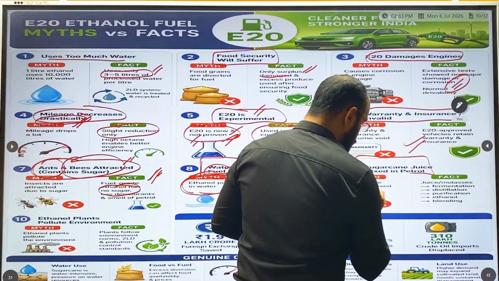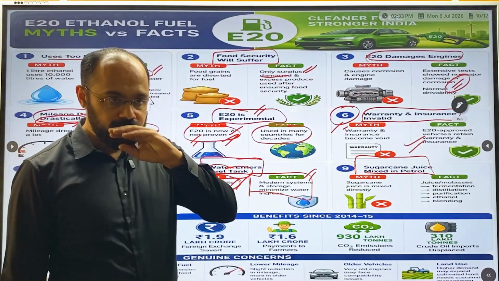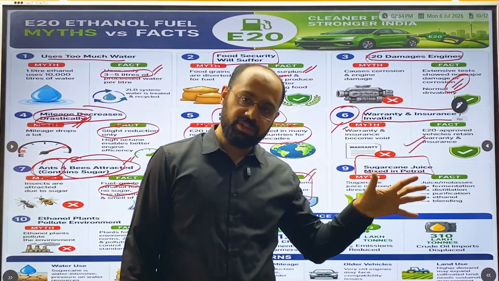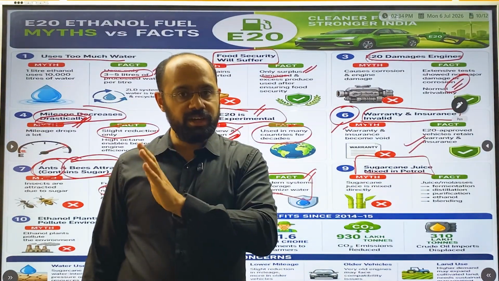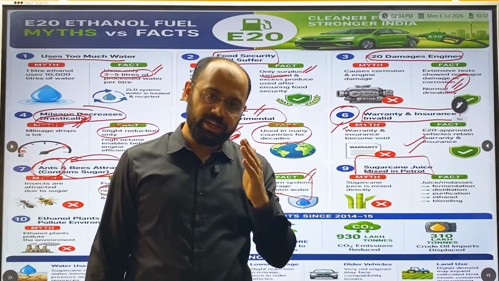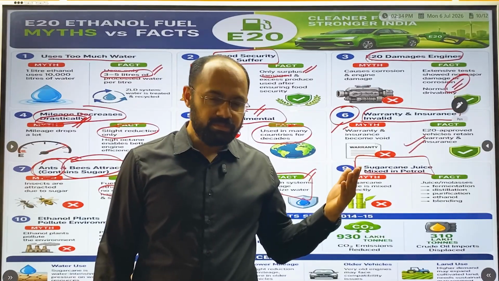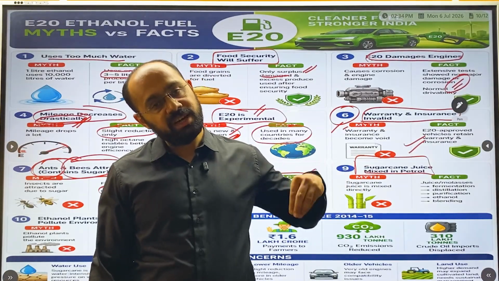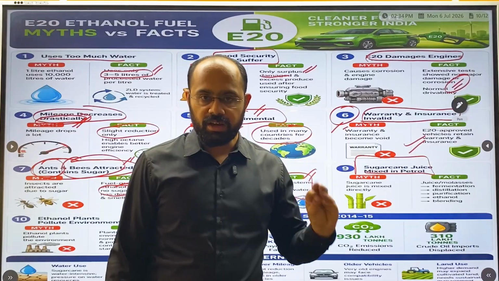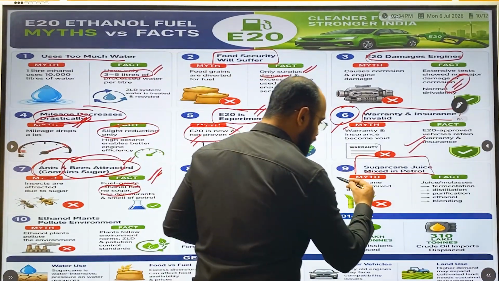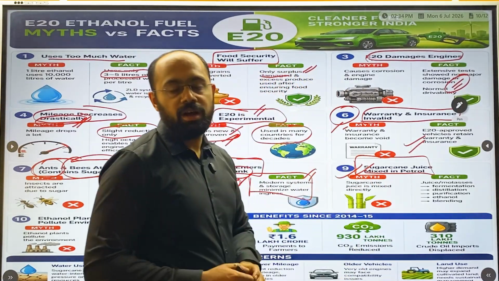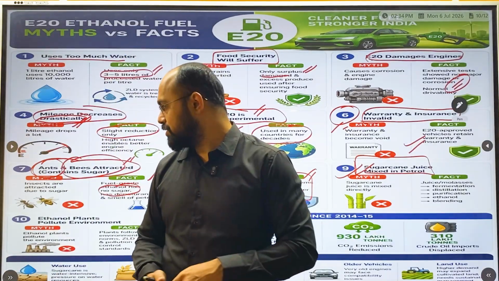Next thing is sugarcane juice. As we all know, sugarcane juice is not mixed here. Here sugarcane will be fermented, and after that distillation will happen. In that distillation, ethanol is created. It is extracted, not sugar. Sugarcane juice is not mixed here.